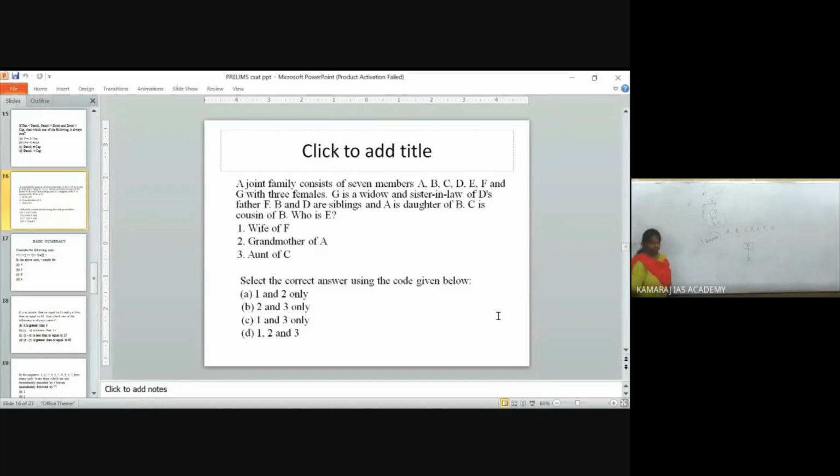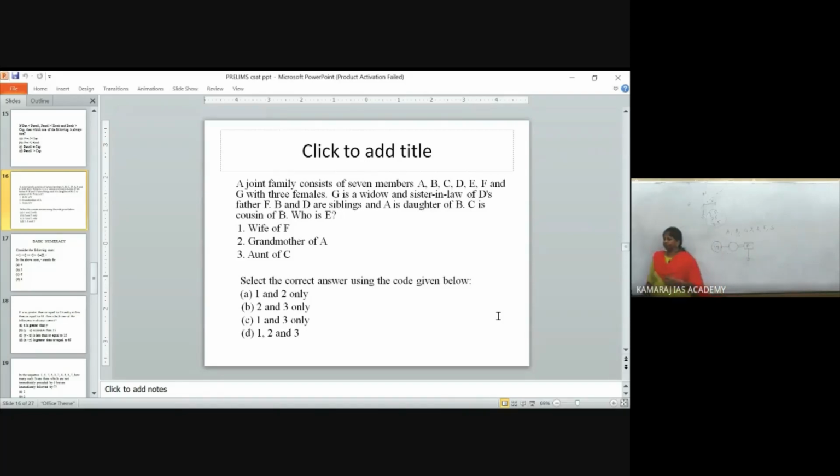G is a widow and sister-in-law of D's father F. So F is having one wife, and her sister is who? G. Can you understand? If you have any doubt, please post it in the chat box. F is father of D. So D's father is having a sister-in-law, which means she can be a sister of his wife.